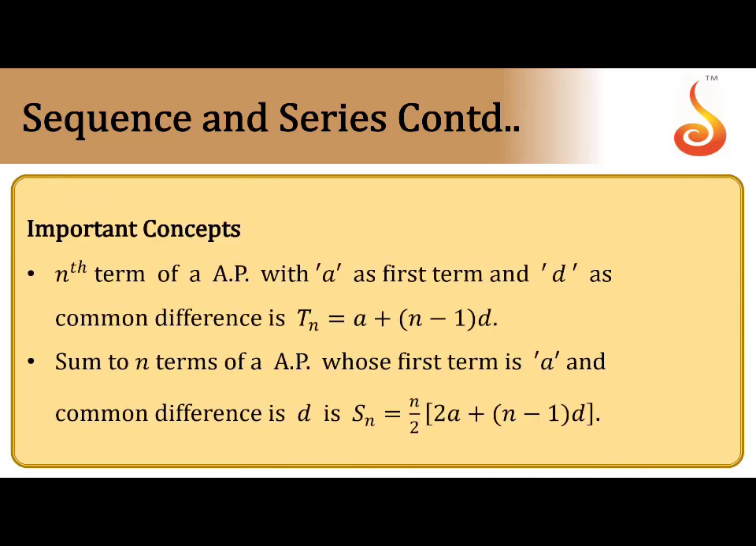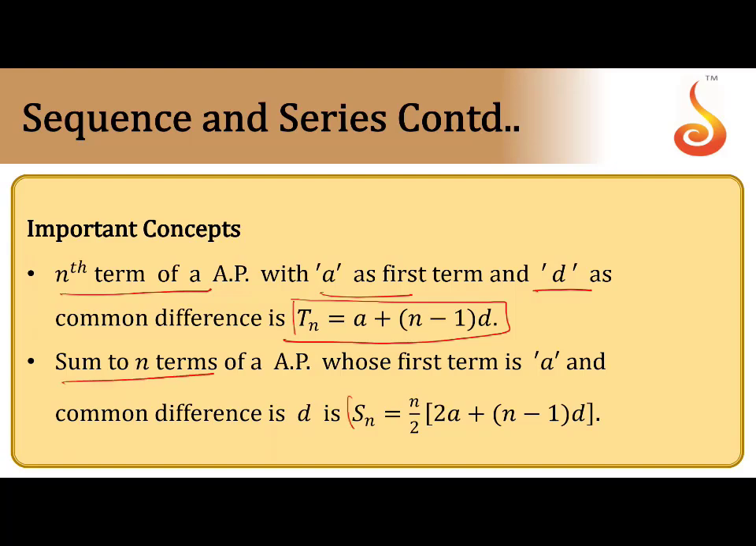The nth term of an AP. If a is the first term and d is the common difference, then the nth term is denoted by Tn. Tn is a plus (n minus 1) times d. To find any term of the sequence, you can use the general term, that is Tn equals a plus (n minus 1) times d. That is called the nth term.